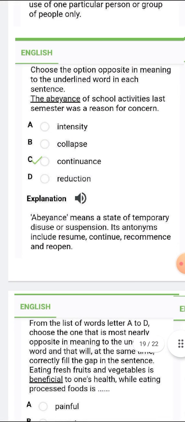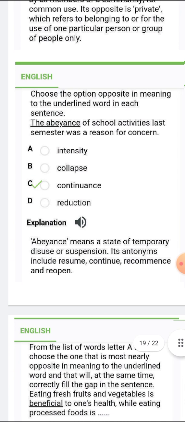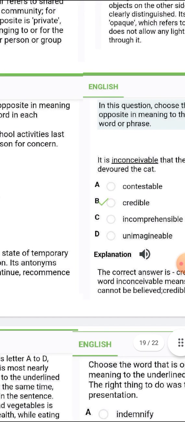All right, so the next one there is abeyance. Abeyance is continuance. That's the opposite. Abeyance means a state of temporary disuse or suspension. Its antonyms include resume, continue, recommence, and reopen.